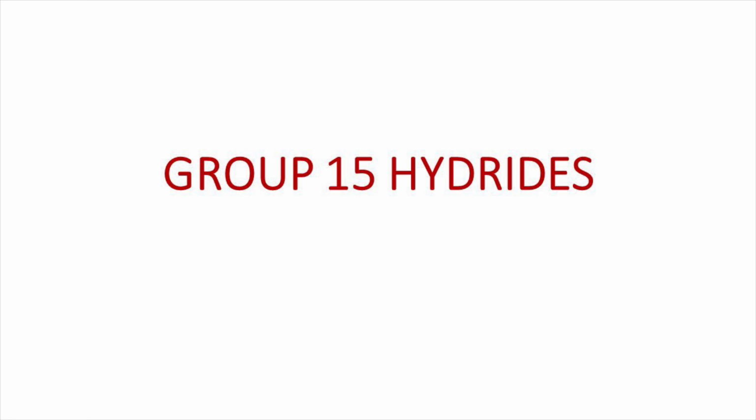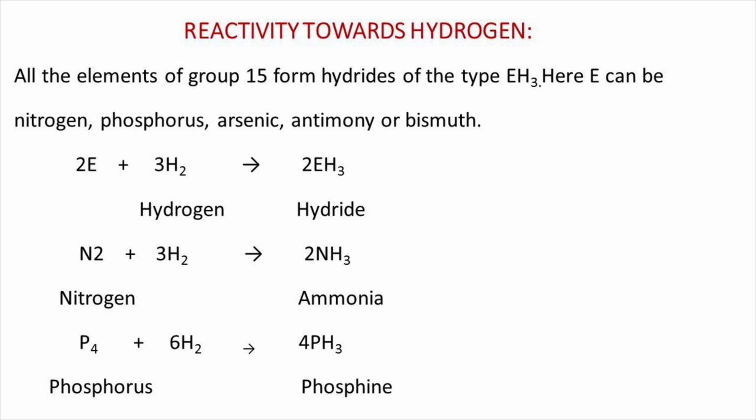Hello my dear students, today we are going to learn about group 15 hydrides. All the elements of group 15 form hydrides of the type EH3, where E can be nitrogen, phosphorus, arsenic, antimony or bismuth. For example, nitrogen combines with hydrogen to form ammonia.